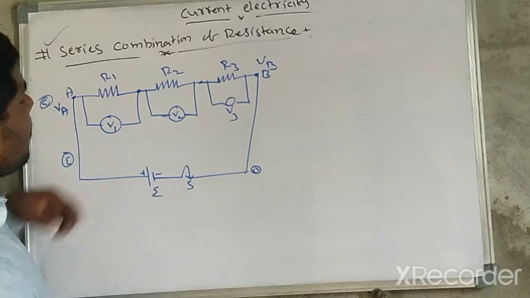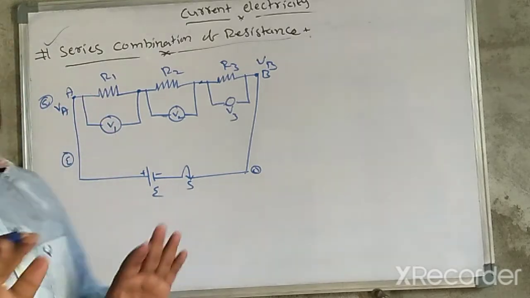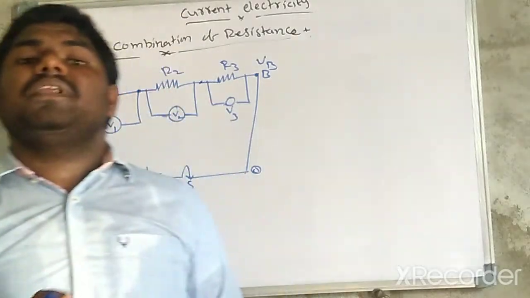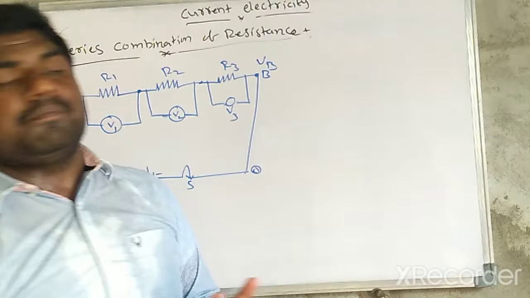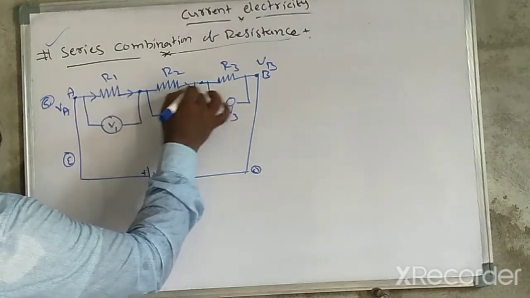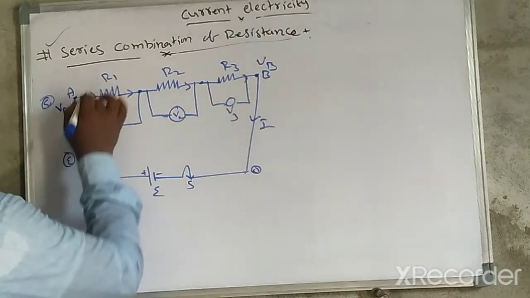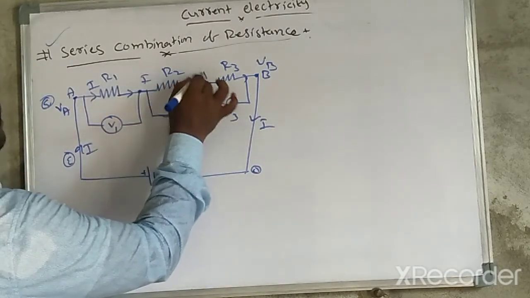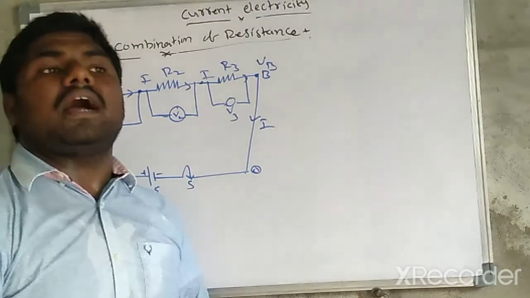So here the V1 nothing but current passing through here. In series combination, current is the same. In parallel combination, potential is the same. So throughout this circuit, I would like to consider this current I. According to Ohm's law, V is equal to IR.